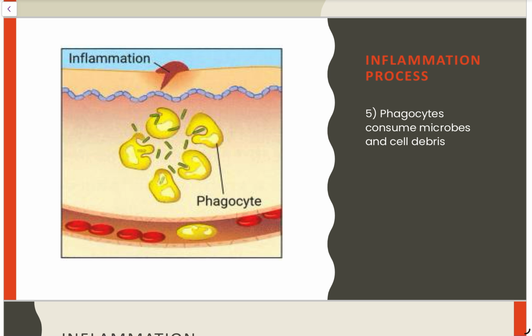So when we're having a look, our final part here is our phagocytes, due to the action of histamine, have been able to not only arrive at the site of infection, so we can see all of these green microbes on this image here, but they're then surrounded by these phagocytes which have been able to escape from nearby blood vessels, surround them, and then they're going to consume all of these microbes or pathogens or cell debris, depending on the kind of damage.